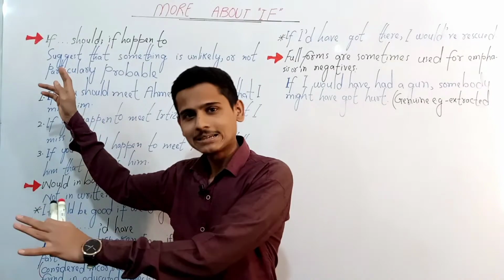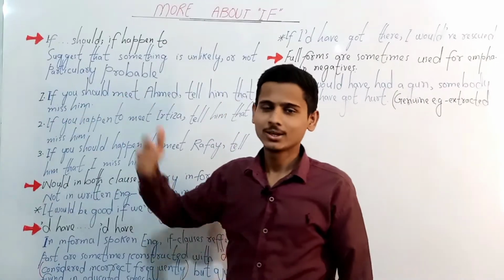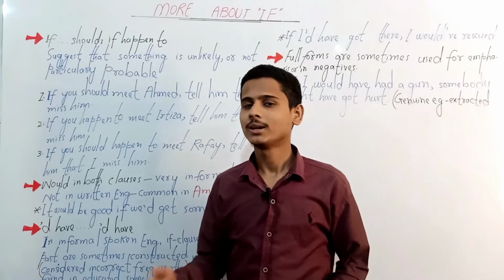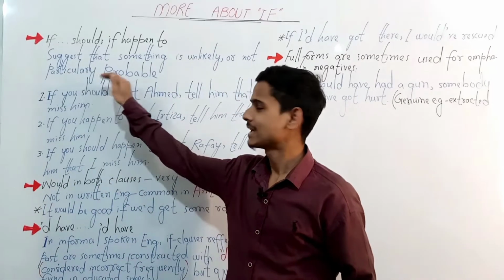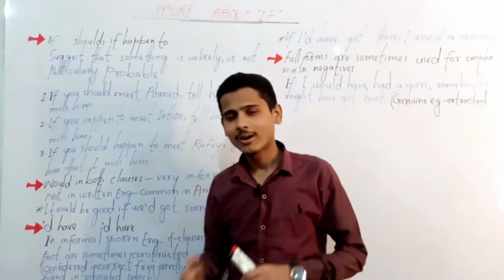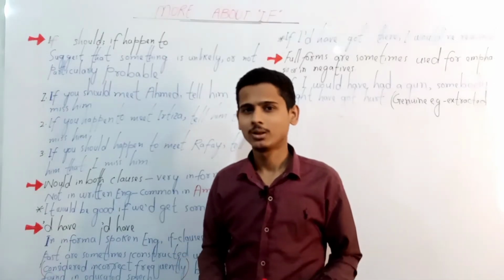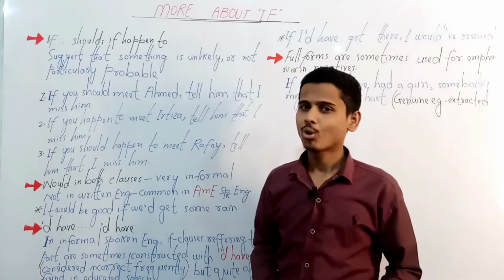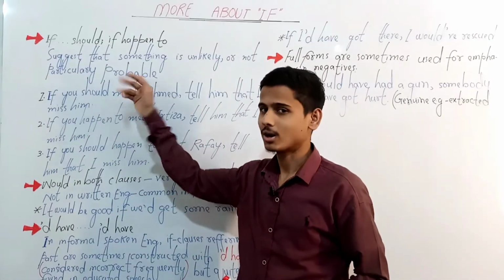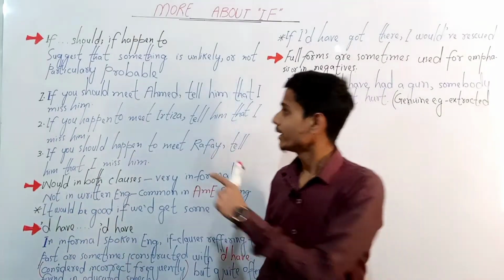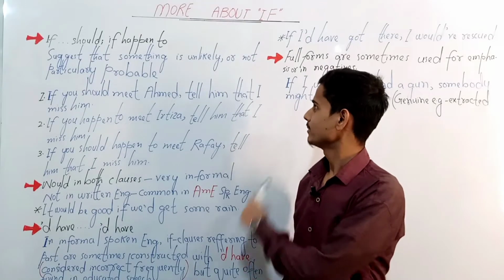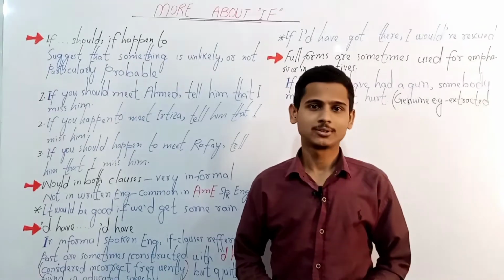We mainly use should or happen to in the if clause to suggest that something is unlikely or very improbable in the future, or maybe not probable in the future. Now, if you should meet Ahmed, tell him that I miss him.